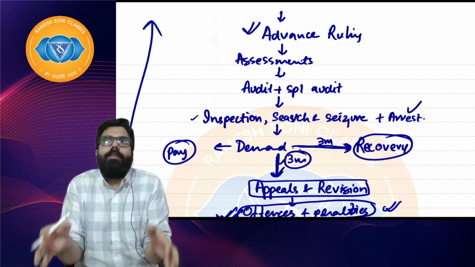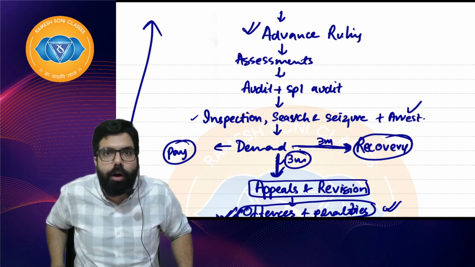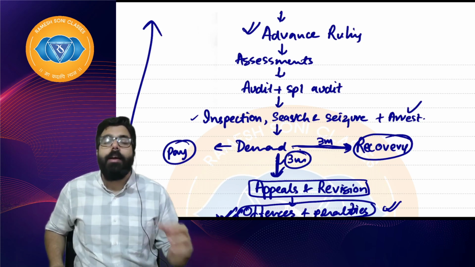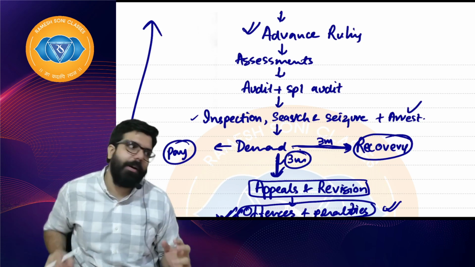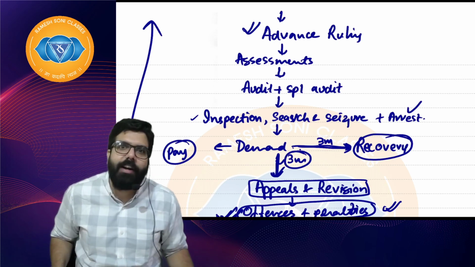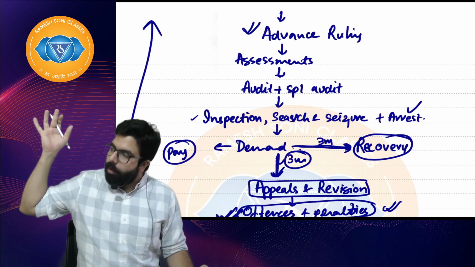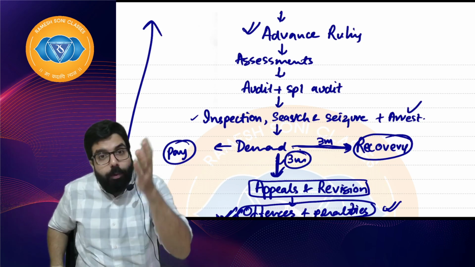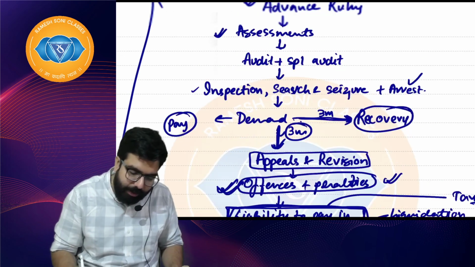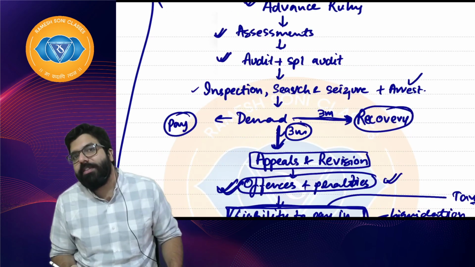Whenever you have any confusion or doubt regarding GST law, because GST is a new law and you don't want to spend so much going to a CA. I'm not saying anything bad about CAs, but CAs might be expensive, right? So the government has formed one authority which is known as the Advance Ruling Authority. Then we have assessment, then there can be audit and special audit which can happen.